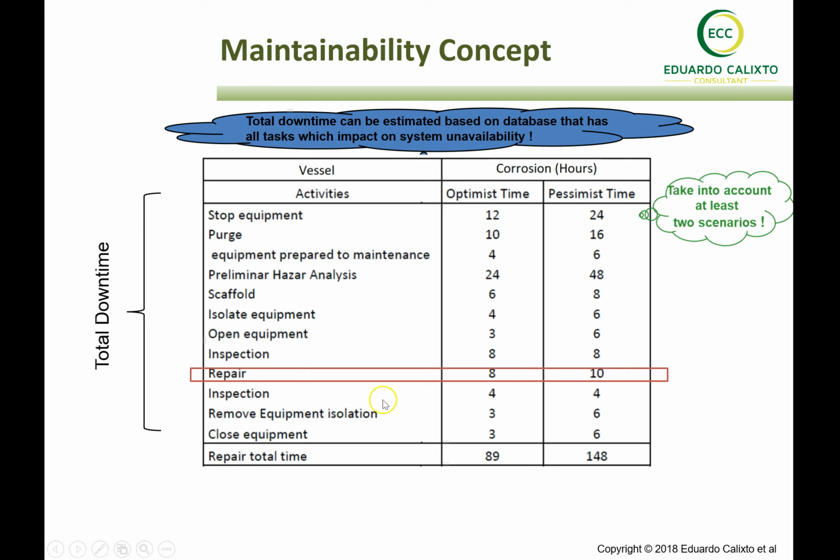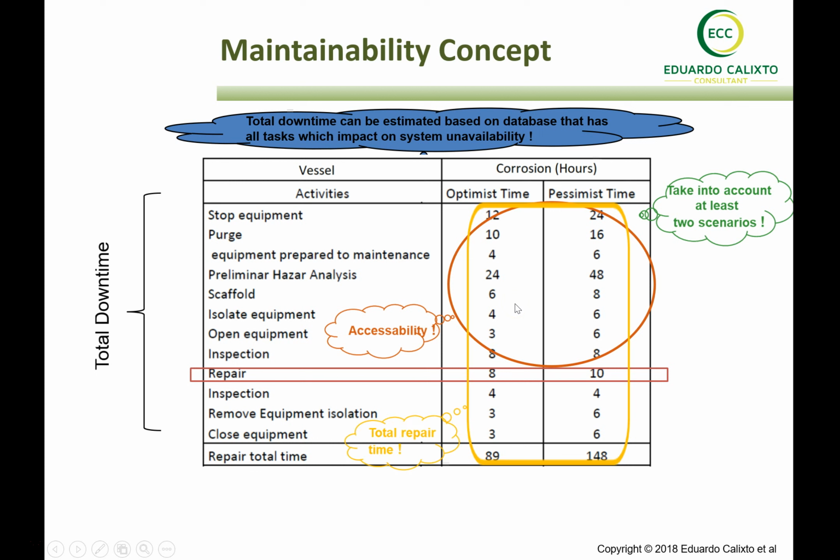Usually the repair time just to repair is a small period of time, but if you take into account different scenarios, pessimistic, optimistic, of each time for each task and consider repair, you see that the downtime is much higher than we have in here. And consider also that accessing the equipment to start the repair is also a considerable time in the total downtime.